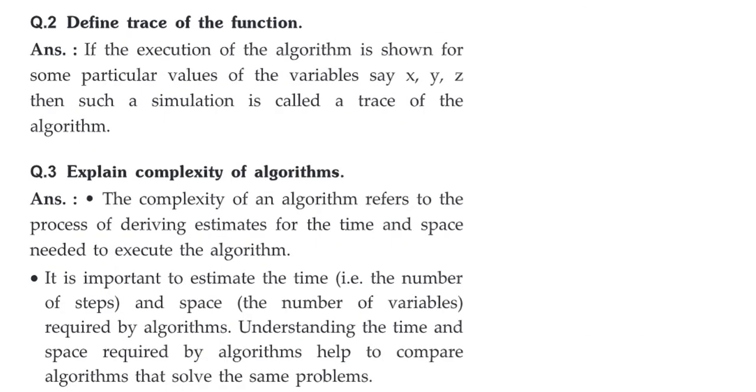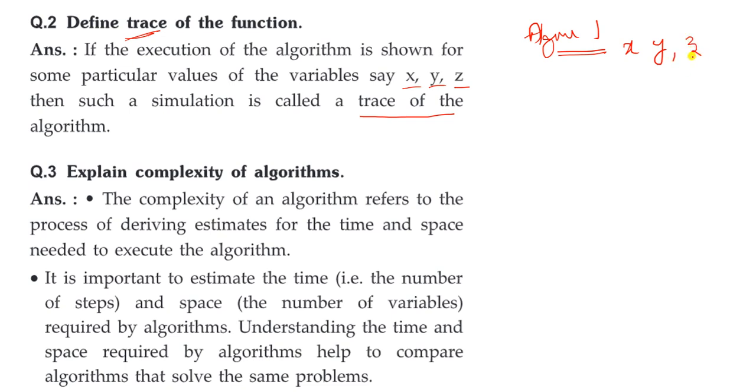Now the next concept is to define the trace of the function. Defining the trace of the function means, if the execution of an algorithm is shown for some particular values of the variables, say x, y, z, then such a simulation is called the trace of the algorithm. What does it mean here? We have some algorithm, let us take algorithm 1. This particular algorithm 1 has some variables, let us say x comma y comma z.